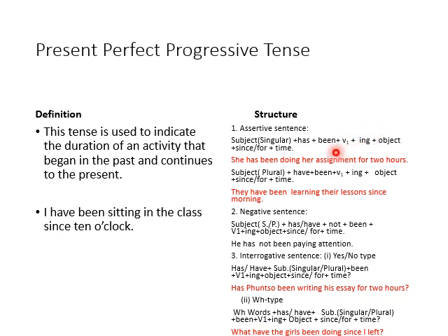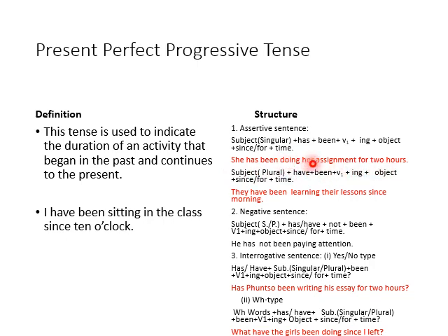Now look here, present perfect progressive. In the word progressive, what do we do? We use V1 plus ing. That's why here V1 plus ing. It's clear. And perfect here is has. And then we also write since or for plus time. Example: she has been doing her assignment for 2 hours.